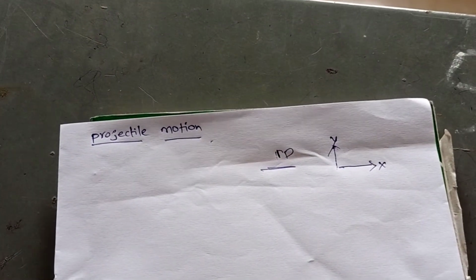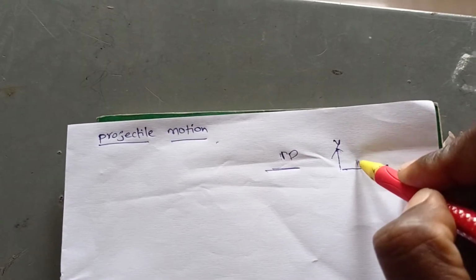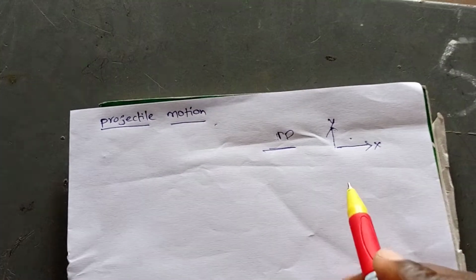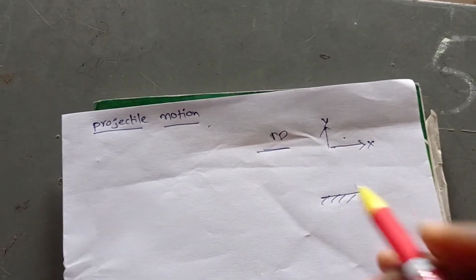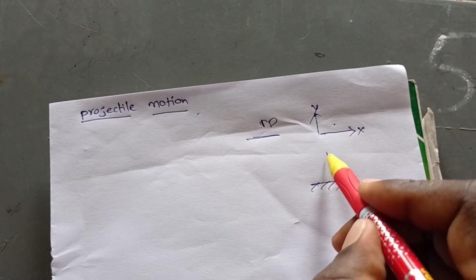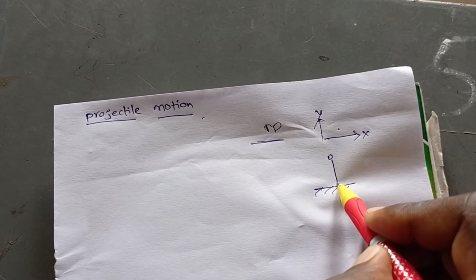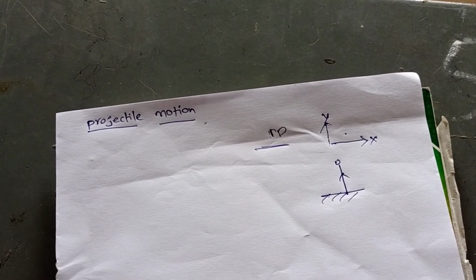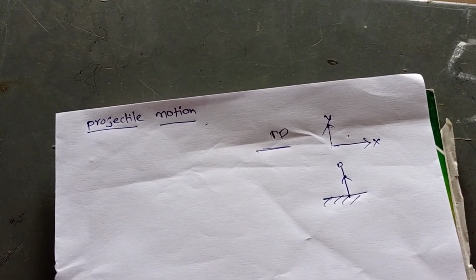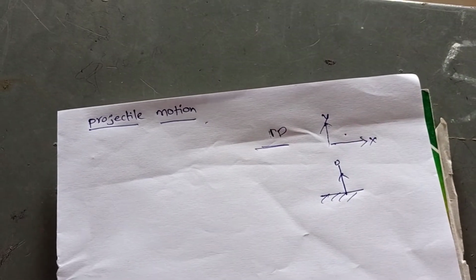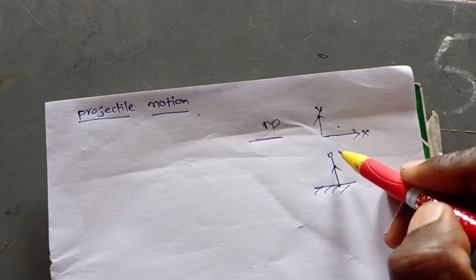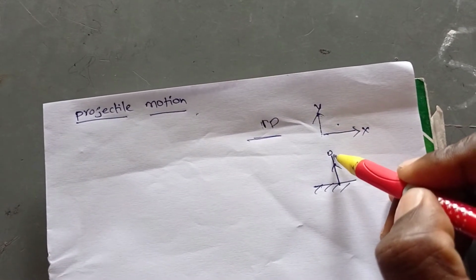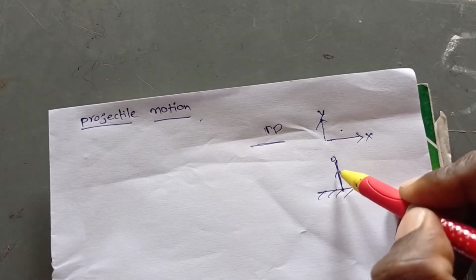So that is called 2D motion. Such type of motion is called a projectile motion. For suppose, see here, this is a ground. If we project a body into the air vertically upwards, now what happens? After some time it comes back onto the earth through the original path.